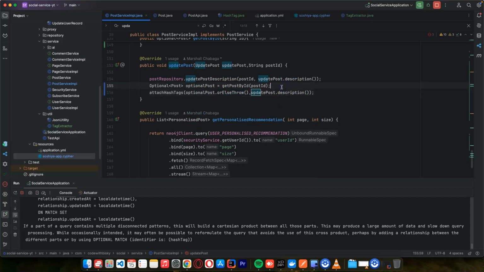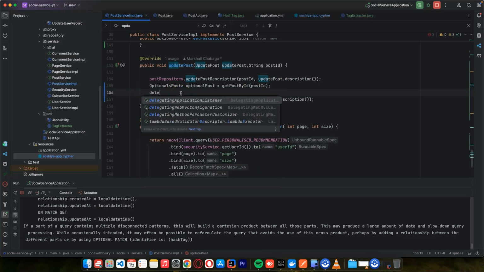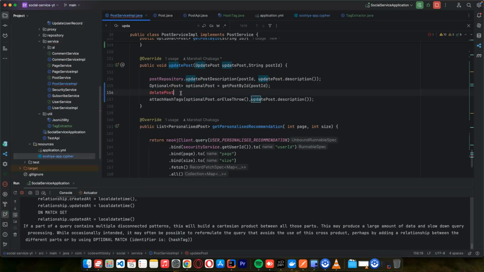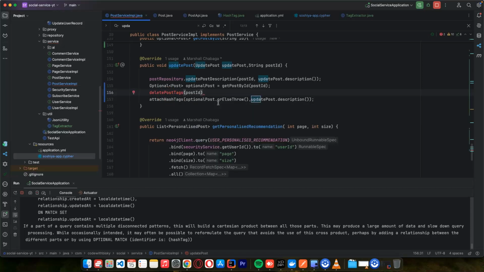So before you do this, we need to delete the existing tags. So what I can say, delete post tags, and here I can pass the post ID before I create the new ones.